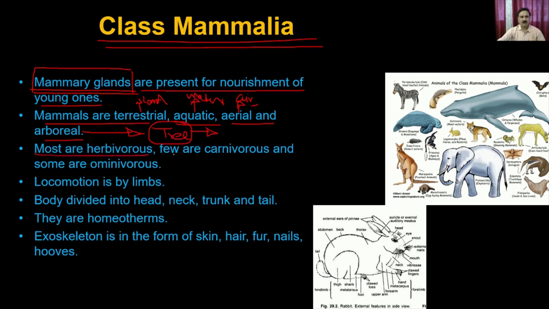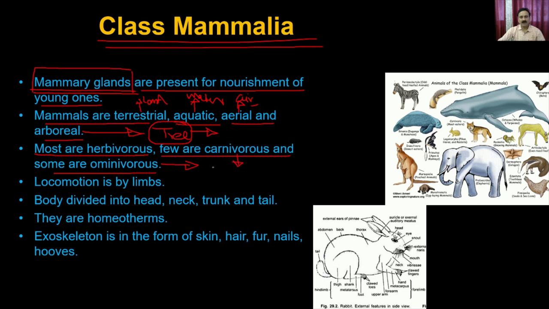Most are herbivorous, few are carnivora, and some are omnivora. So you have a very diversified class Mammalia because of their feeding habits themselves. You have the herbivorous, a classical example is deer. You have the carnivora, the classical example is the lion.